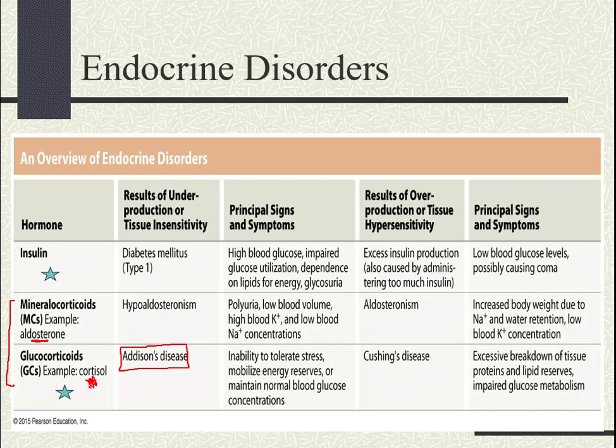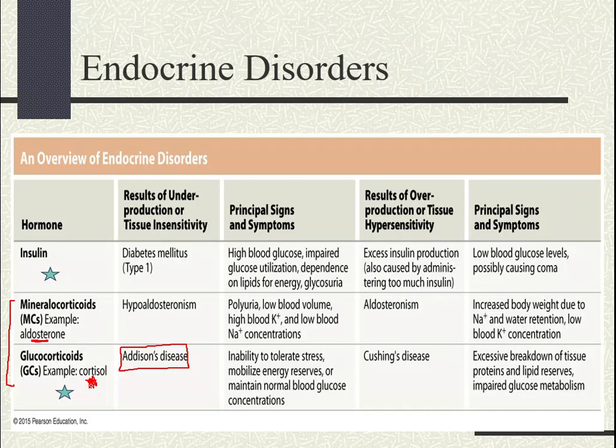Now, what causes this problem? Why do we have a hyposecretion? Well, it is mainly due to an autoimmune response. So again, those antibodies that are part of your immune system, what they do is they will attack the adrenal cortex, basically to destroy it.